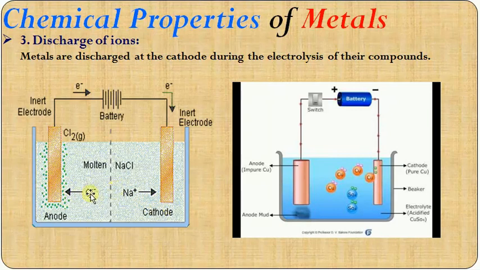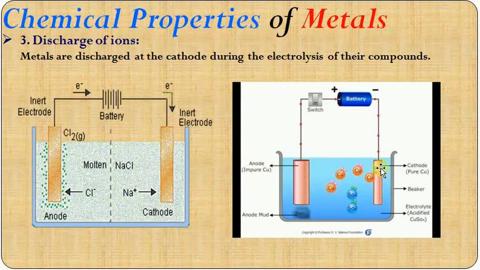Similarly, the chloride ion will lose its excess of one electron, becomes a chlorine atom, and combines with one more chlorine atom to form chlorine gas. So here the sodium is discharged at the cathode. That's what the metal usually does on electrolysis, it discharges at the cathode.